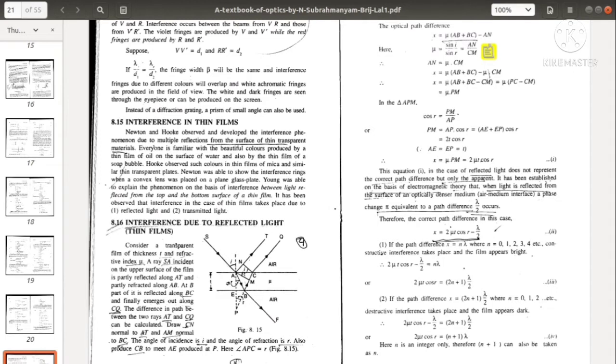It was Newton and Hooke who observed and developed the interference phenomenon due to multiple reflections from the surface of thin transparent materials. That's why we call them thin films. It is transparent material, but at the same time it is very thin. Everyone is familiar with the beautiful colors produced by a thin film of oil on the surface of water and also by the thin film of a soap bubble. So we have already experienced this in our daily life.